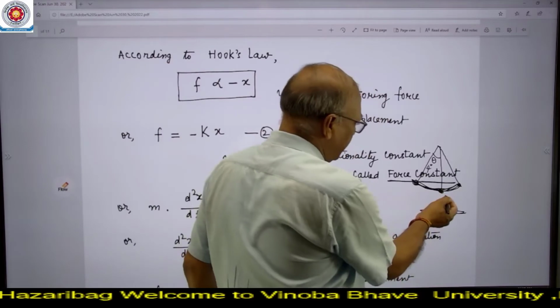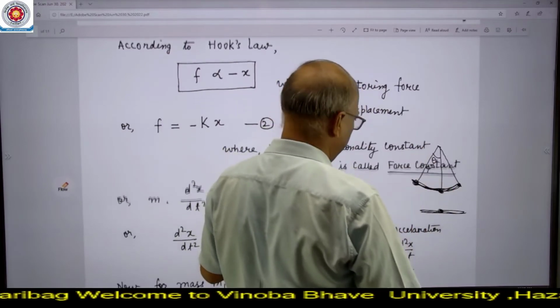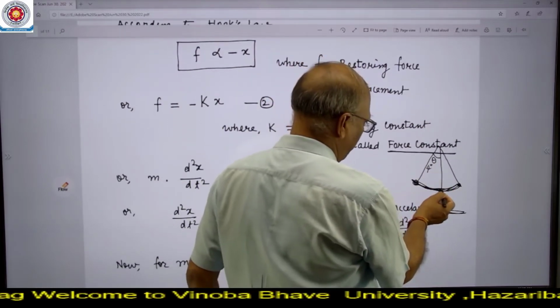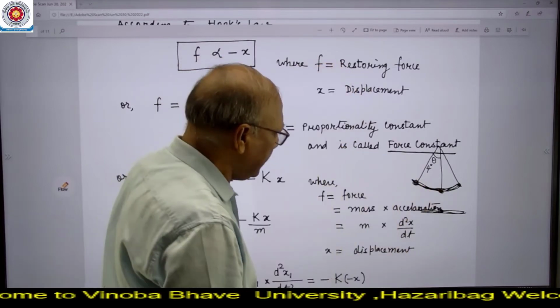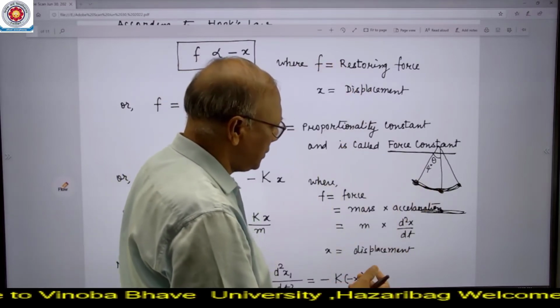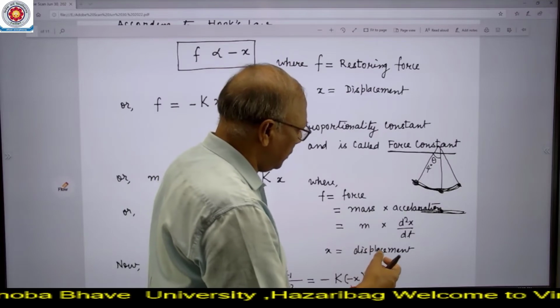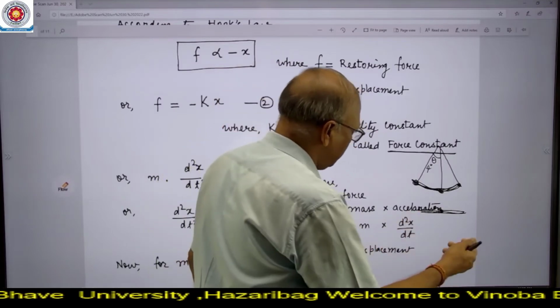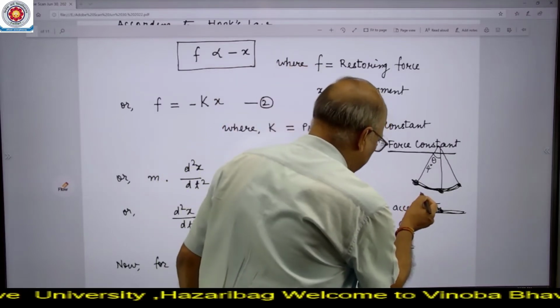This is also clear from this figure. Suppose the bob has come to this position, then the force operating for restoring it to its initial position will be in this direction.